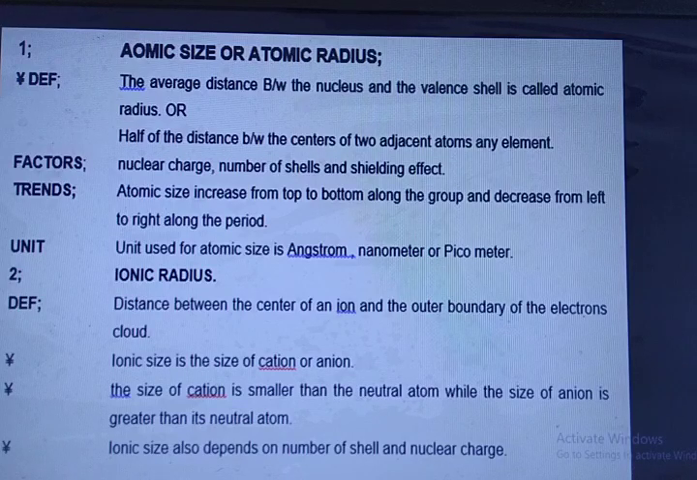Ionic radius: the distance between the center of an ion and the outer boundary of the electron cloud. Ionic size is the size of a cation or anion. The size of a cation is smaller than the neutral atom, while the size of an anion is greater than its neutral atom. Ionic size also depends on number of shells and nuclear charge.